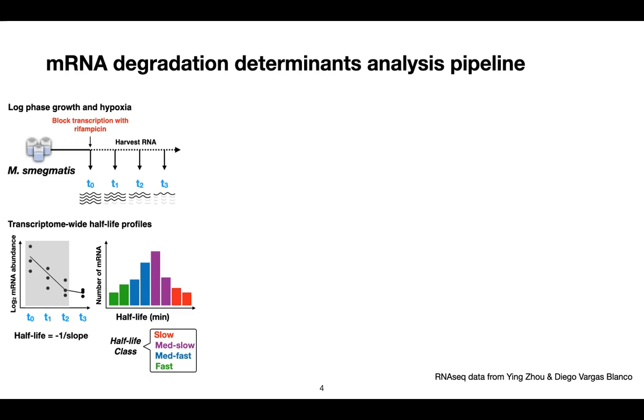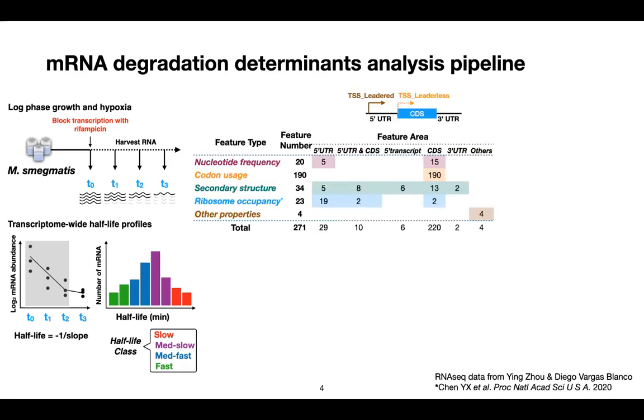After calculating half-life through the degradation profiles, we split genes into 4 different classes by their half-life. We then collect features from 5 different categories. Each one of them have features containing information about different parts of the messenger RNA.